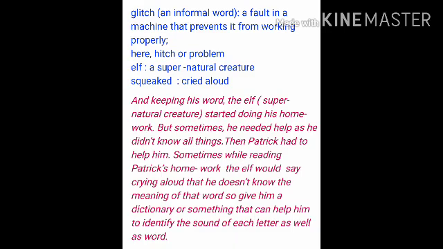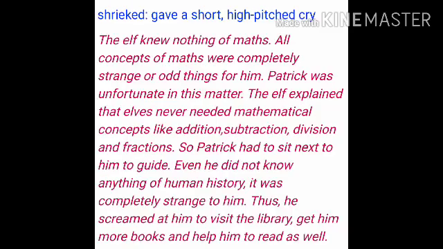Now let us move to the sixth paragraph. The sixth paragraph says that when it came to maths, Patrick was out of luck. So here it's saying that the elf knew nothing of maths because he's not able to understand maths, and all the concepts of maths were completely strange or odd things.